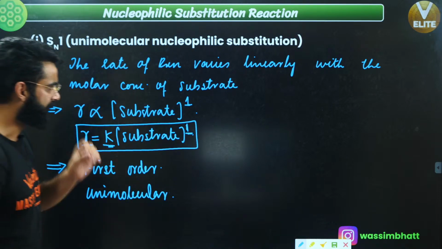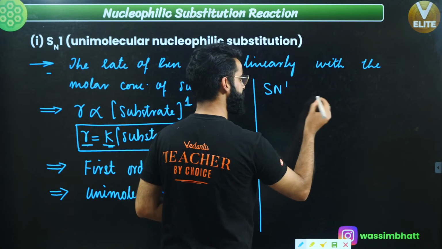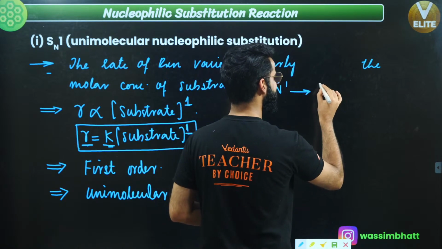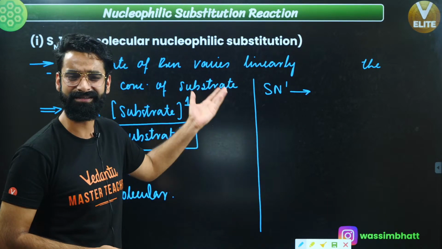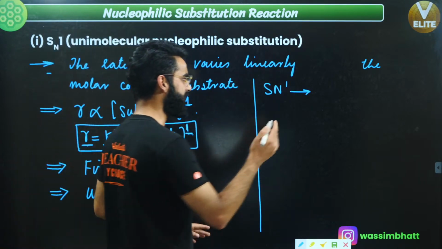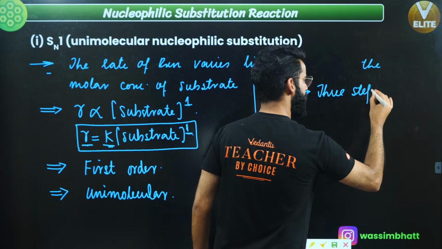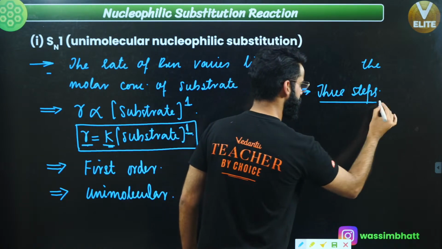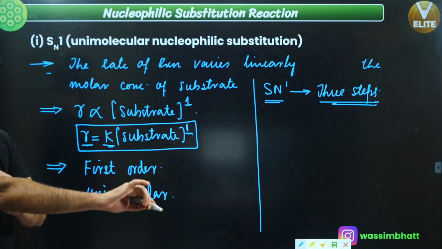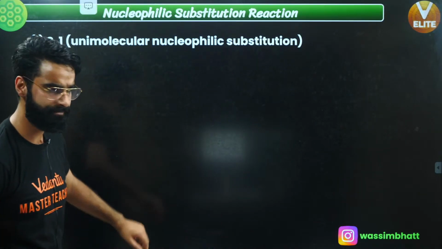Let me tell you, this SN1 reaction is completed in 3 steps. In some books, you can find it written that SN1 reactions are completed in 2 steps, but you should remember, it gets completed in 3 steps. And what are those 3 steps going to be? We are going to talk about those steps in detail. Remember, your SN1 reactions actually get completed in 3 steps.